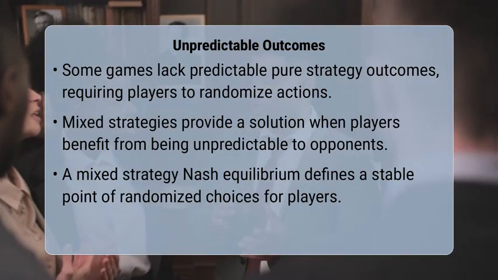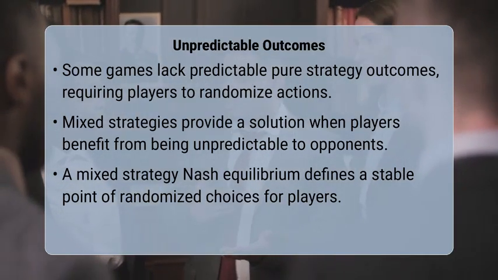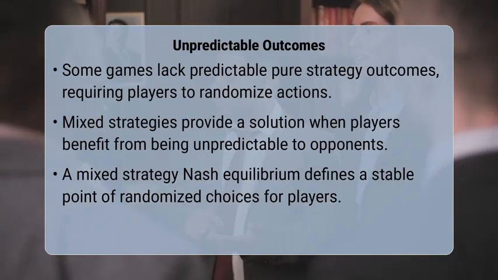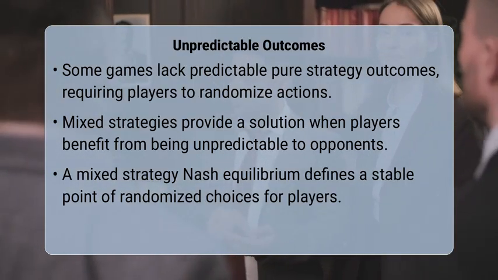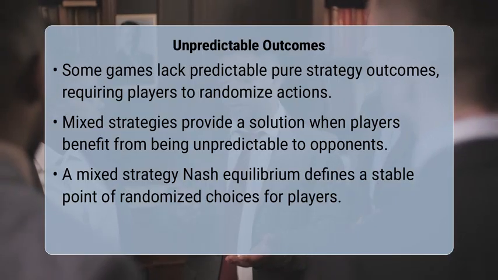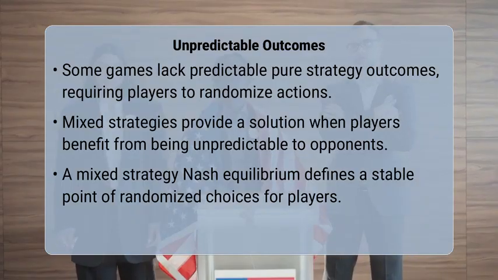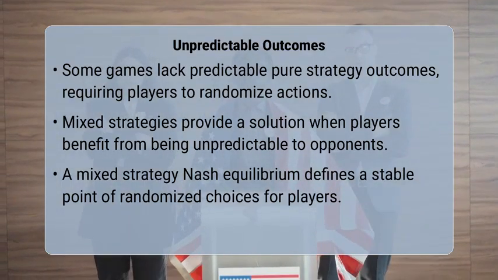Have you ever played a game where predicting your opponent's next move feels impossible because they seem to be randomly choosing what to do? In many strategic situations, being perfectly predictable can be a weakness. This is where the powerful concept of a mixed strategy Nash equilibrium comes into play.